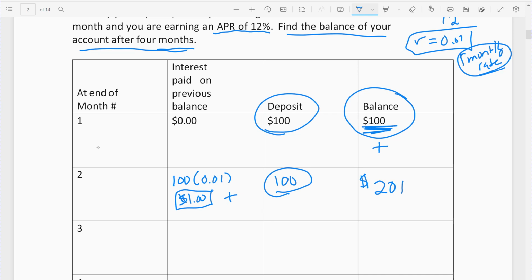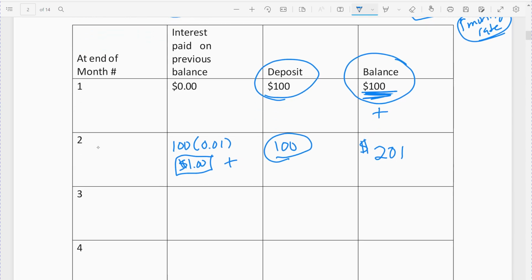Which doesn't seem like a lot, but it is still a little bit more than what you actually got. $1 more than what you invested over the first month. So at the end of the second month, we have $201, which means in the third month, when we go to figure out the interest, we use the $201. We take the 201 times our 1% monthly interest rate. We get to earn a little bit more interest on our money because there's a little bit more in there. Actually, it doubles. We get to earn $2 now, $2 and a penny.